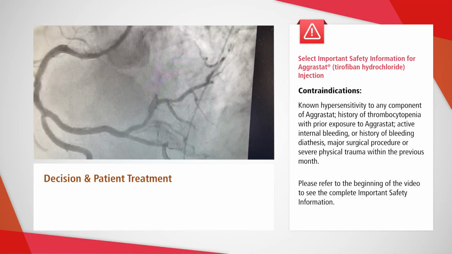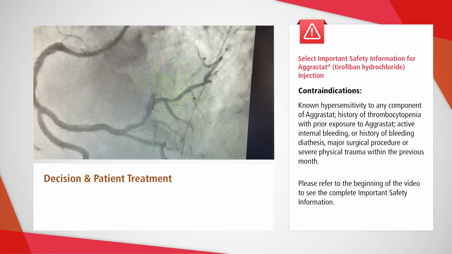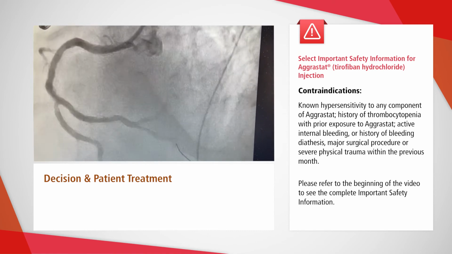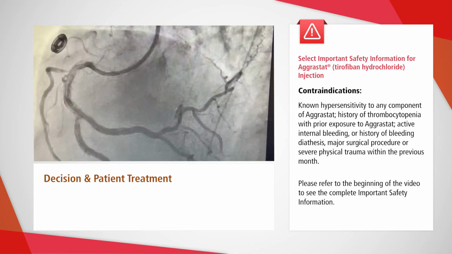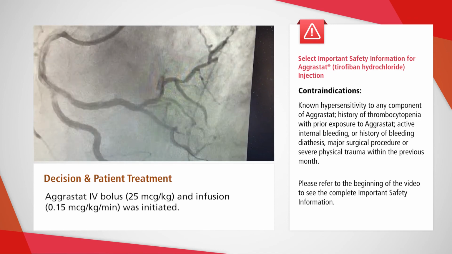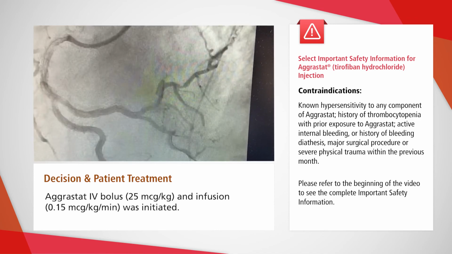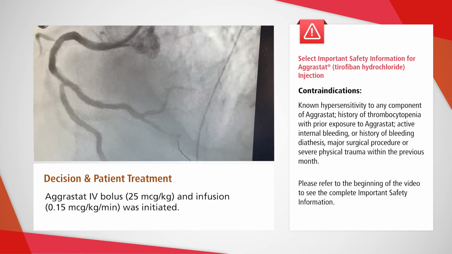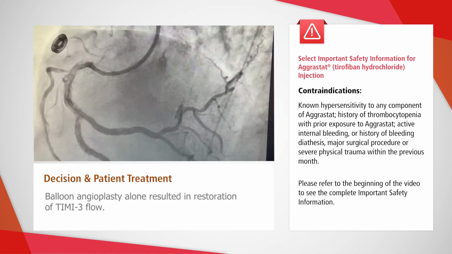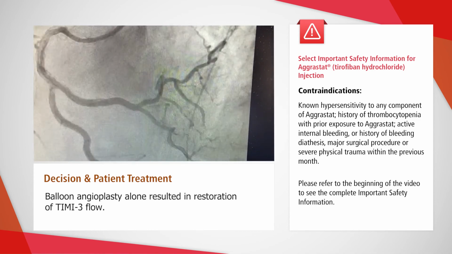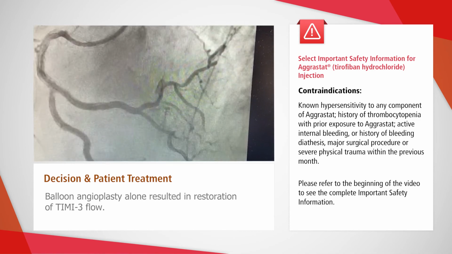So back to our case. So this is how we decided to proceed. Because the patient was intubated and could not immediately take any oral medications, we initiated an Aggrastat IV bolus of 25 mics per kilo and an infusion of 0.15 mics per kilo per minute. Balloon angioplasty alone was done in the right coronary artery, restoring TIMI-3 flow.